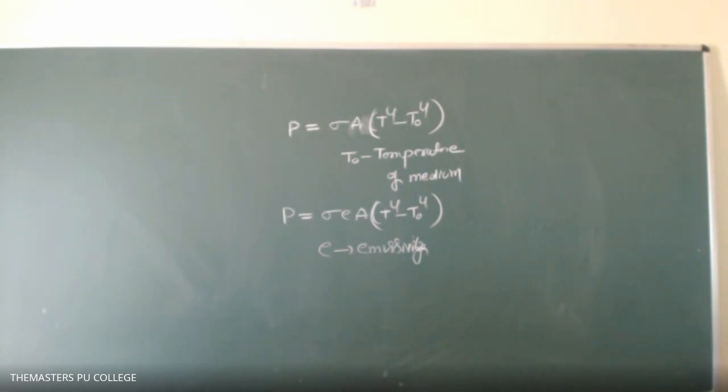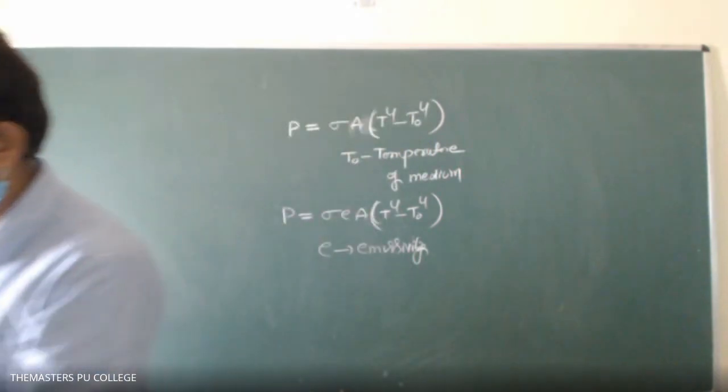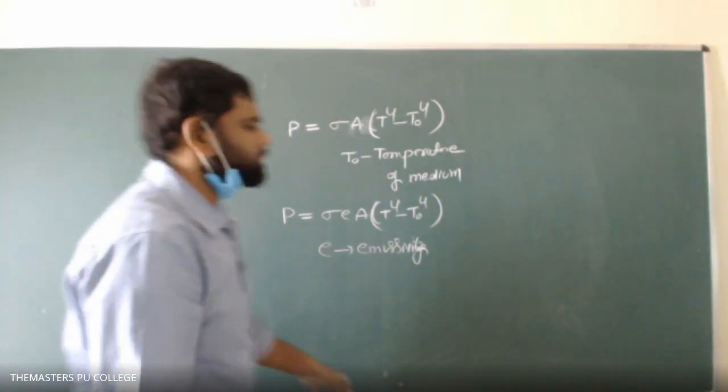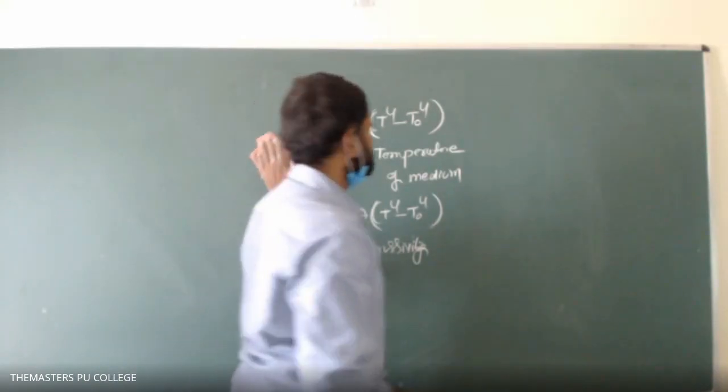Write this. The temperature of a perfect black body is 1000 Kelvin, and its area is 0.1 meter square. Calculate the heat radiated by it in 1 minute.